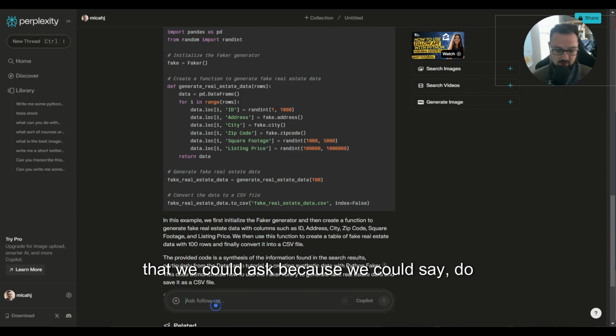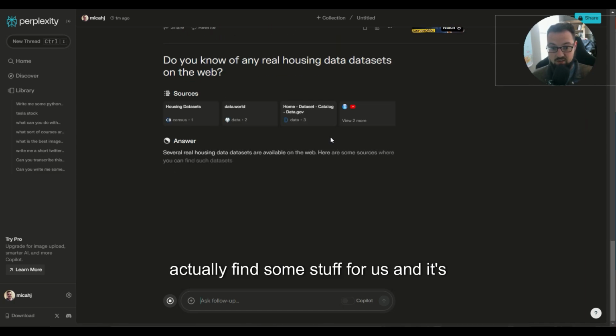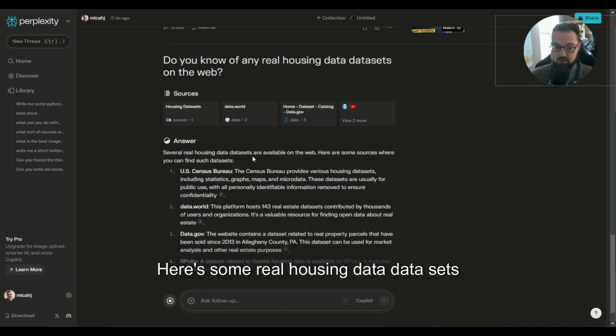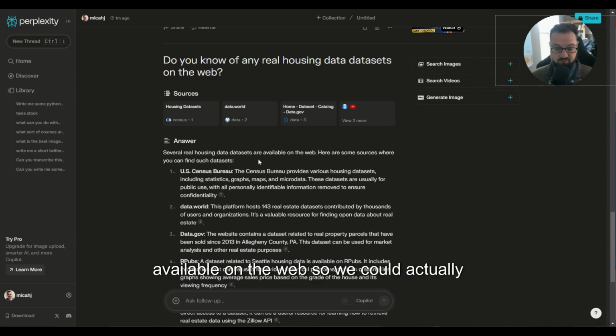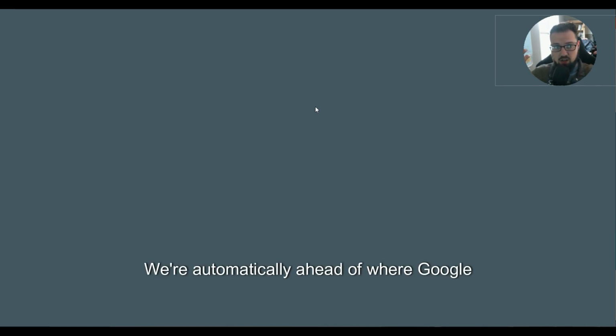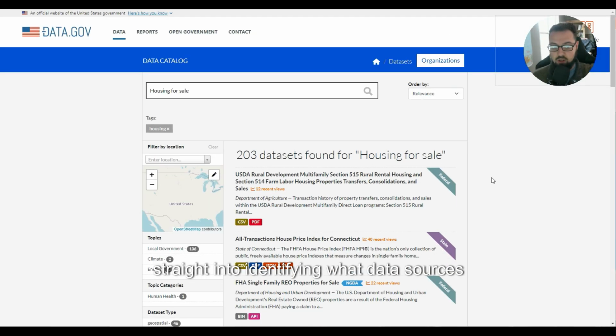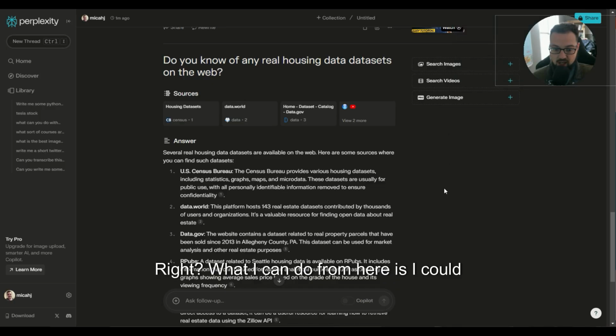Some things that we could ask is we could say, do you know of any real housing data sets on the web? And see if it can actually find some stuff for us. And it's saying, yep, here's some real housing data sets available on the web. So we could actually just go and check one of these out, see if we can get it. We're automatically ahead of where Google could put us because we're going straight into identifying what data sources we could use for our project, right?